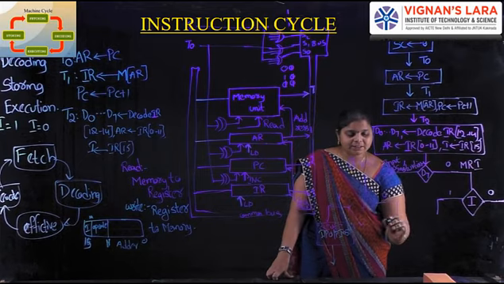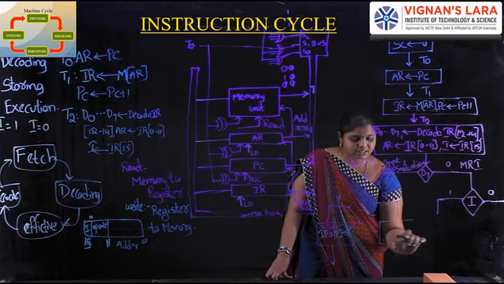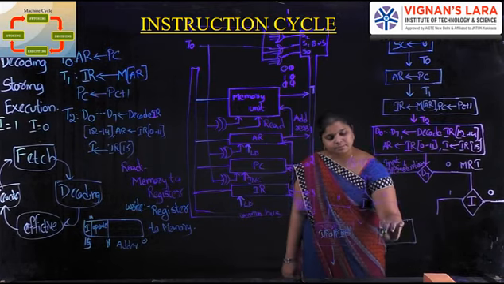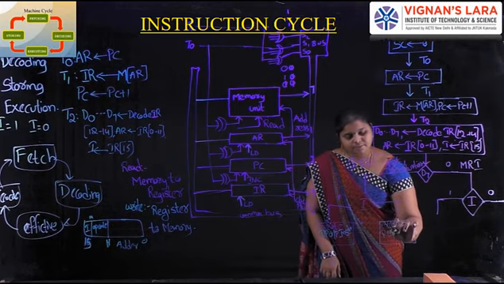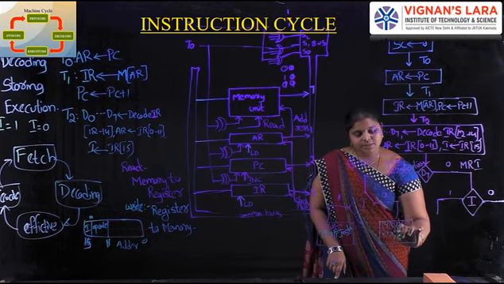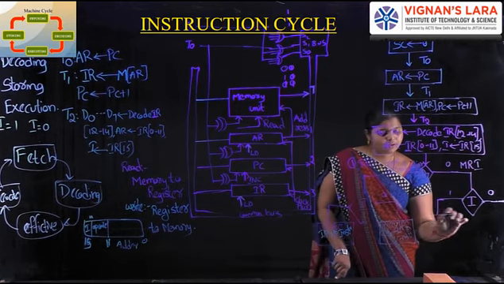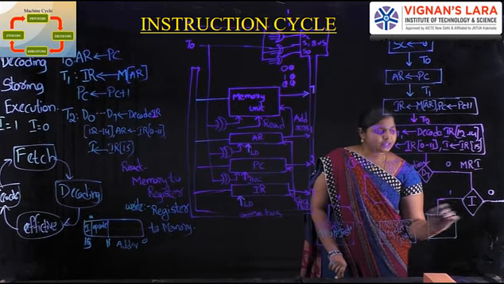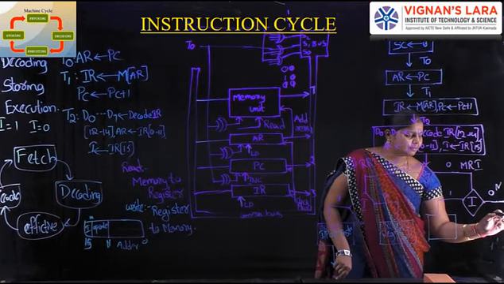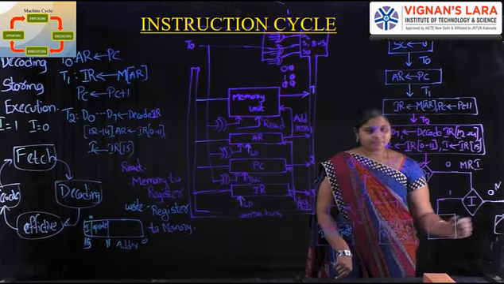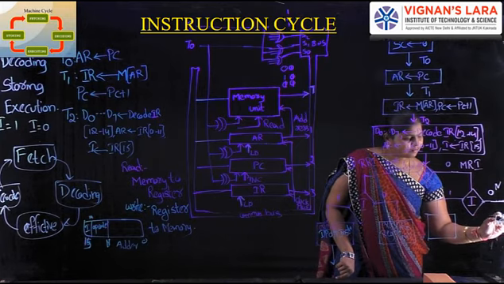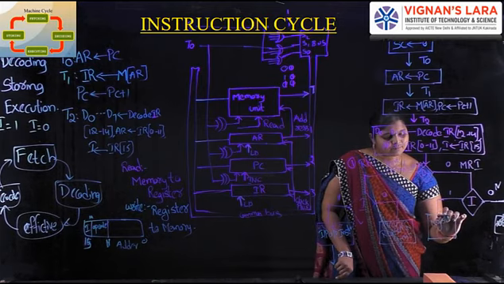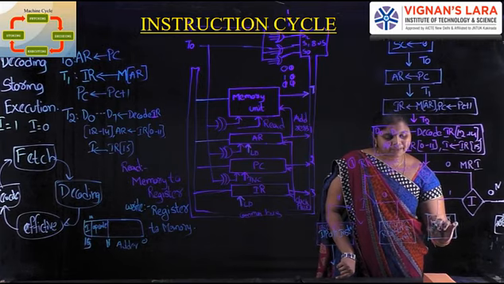Next, 0 means register reference instructions are executed. For memory reference instructions, 1 means indirect, and 0 means nothing extra is done. It executes the register or memory reference instruction.